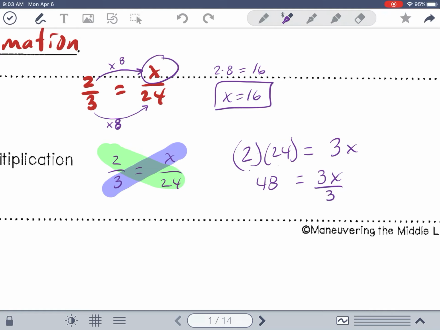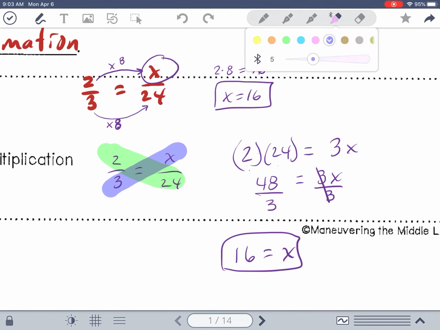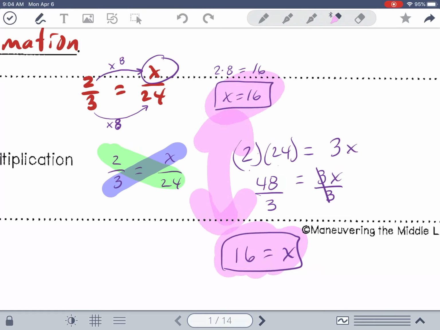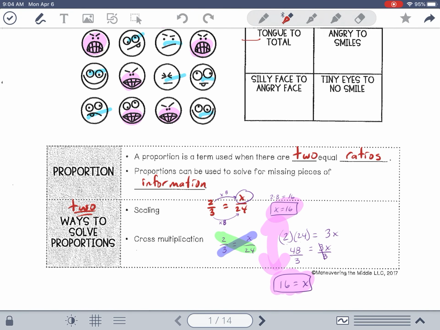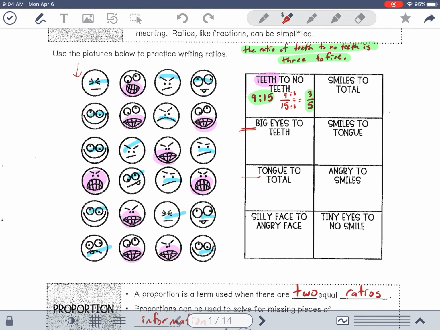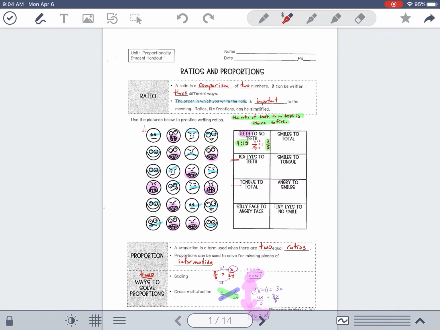So you're dividing both sides by 3. That gives me a 1x divided by 3. Okay, so 48 divided by 3. Anybody, any idea? 48 divided by 3. Good. 16 is equal to x. Look at that. These 2 answers are the same. Wow, look, you can find the same answer with 2 different methods. Okay? All right. Proportions. 2 ways to solve proportions. And there's our ratio. All right, so that's a very, very quick intro to ratios and proportions.